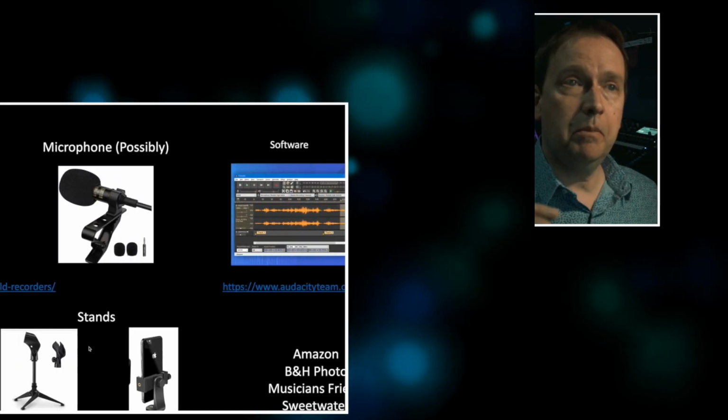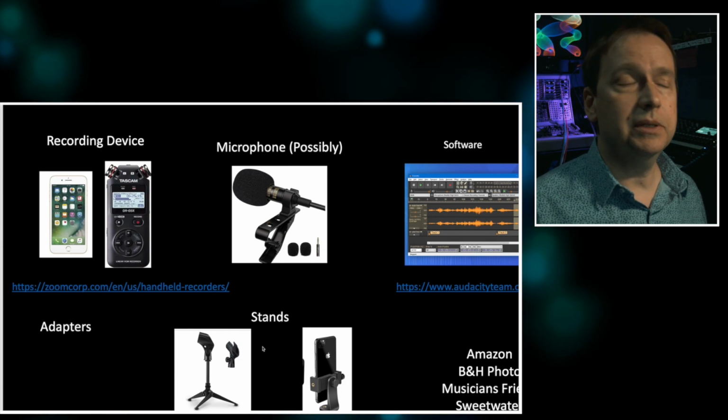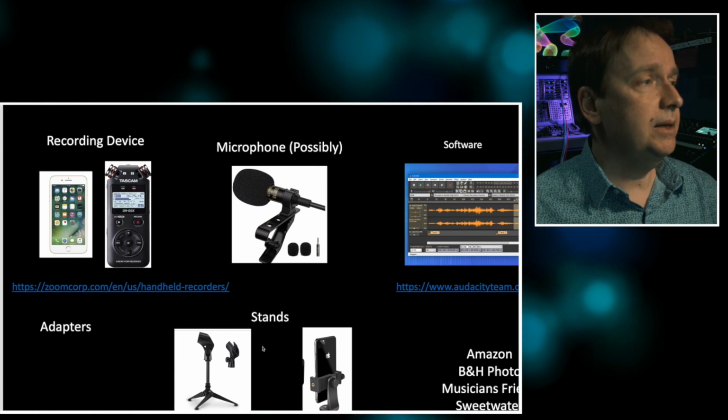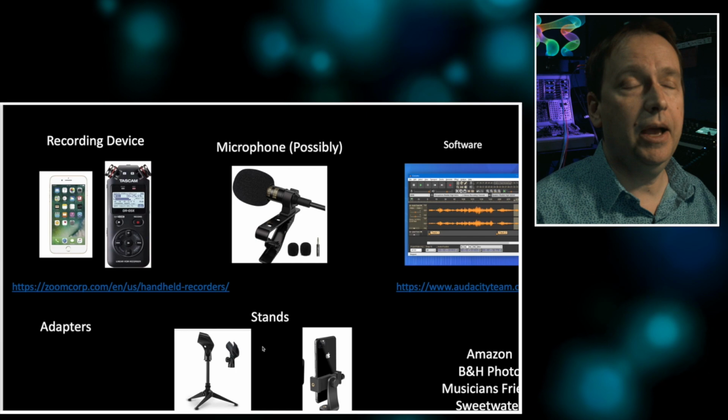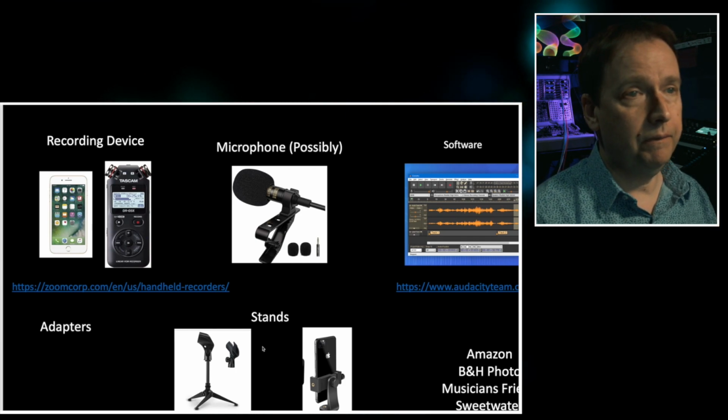You have male and female ends, and they're easy to use, and they allow you to customize every tripod, every boom stand, every microphone or camera stand that you have in your arsenal. So I really recommend some of those adapters if you want to multitask and multi-purpose your various stands for different purposes. I'm doing this all the time. I can't tell you how many microphone stands I have in the house, probably 20 or something like that, because just like the microphones, they all have different purposes.